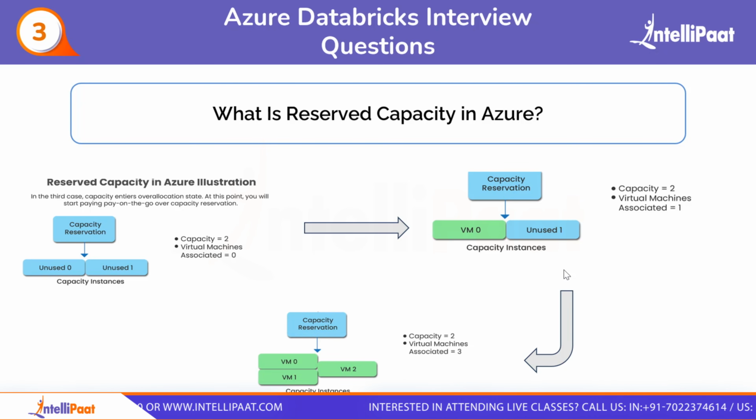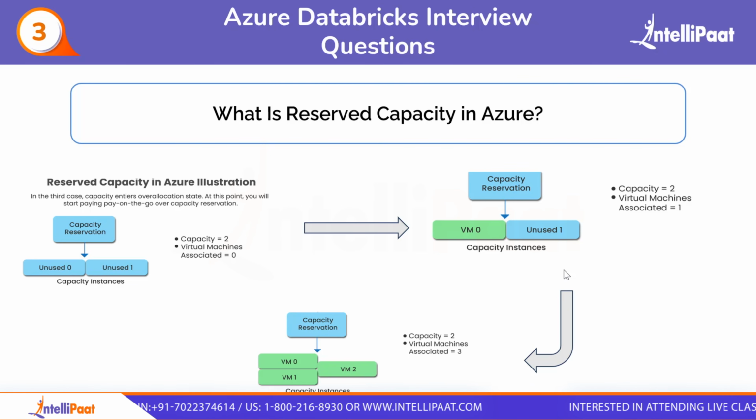Moving on to the other instance. In this, basically the third step is a capacity which is over allocated state. At this point, you will start paying pay as you go over capacity reservation. Here you can see there are two capacity instances in the last, but in the first capacity there are two virtual machines present, VM0 and VM1, and in the second capacity we have VM2.